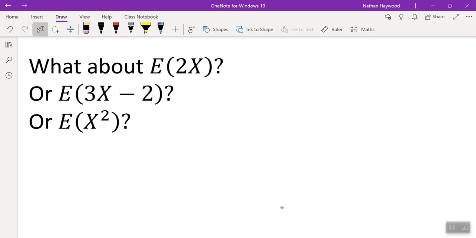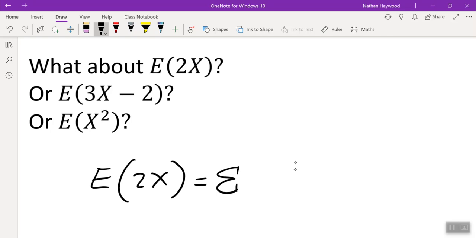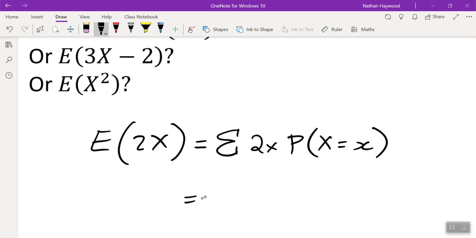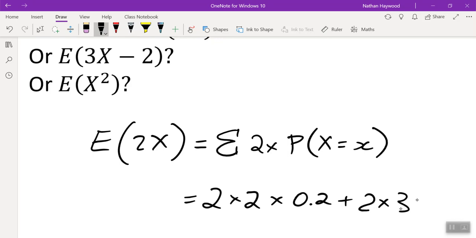So to do this for the expected value of 2X, you sum 2 times x times the probability of x. So you do 2 times every x. 2 times 2 times 0.2 plus 2 times 3 times 0.3.